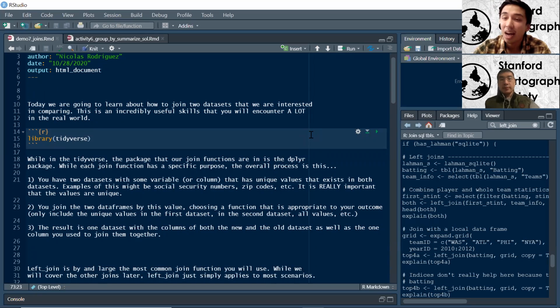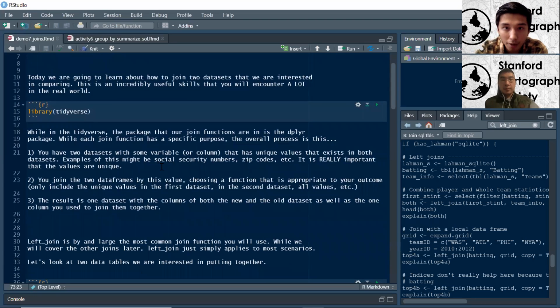So you can see how, when you're joining data sets, if you're saying, okay, I want you to get the Nicholas Rodriguez from here and the Nicholas Rodriguez from here, but there's multiple Nicholas Rodriguezes, that's where we could run into some problems. So it's really important that you have a unique identifier that's unique to each separate row. That's really, really important. So that's the first component to it.